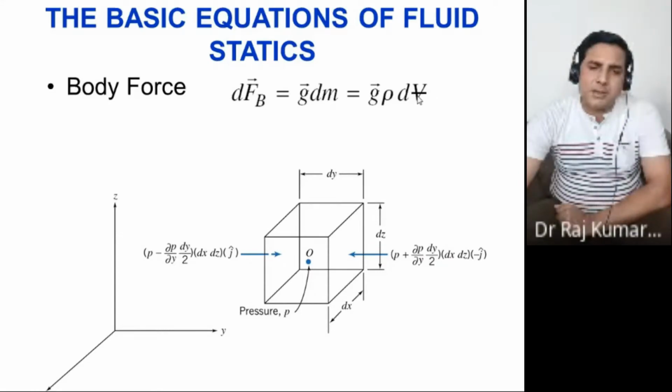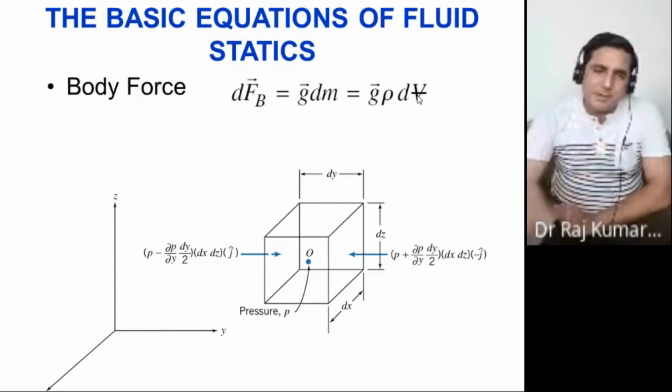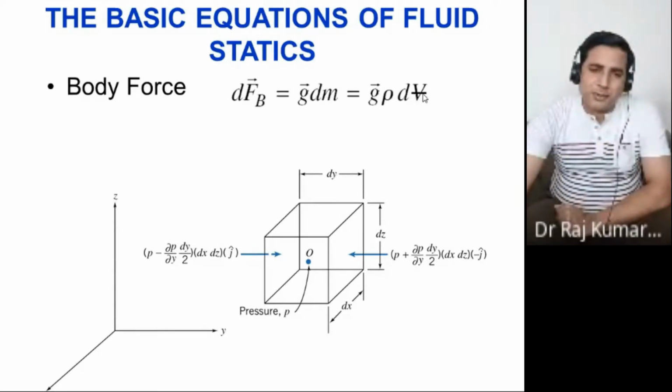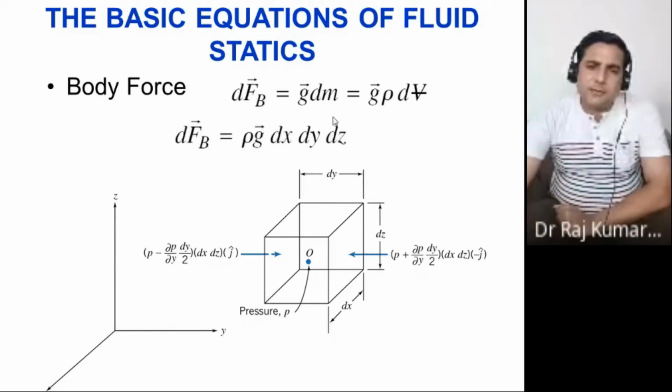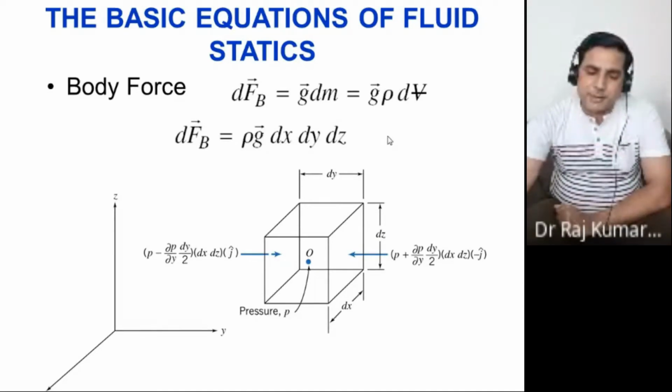This symbol V is just for volume only. The inverted V-like sign is called the volume here. The volume would be dx into dy into dz. So that is your body force: rho g vector dx dy dz.